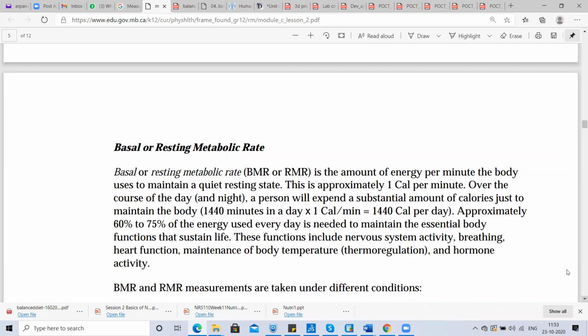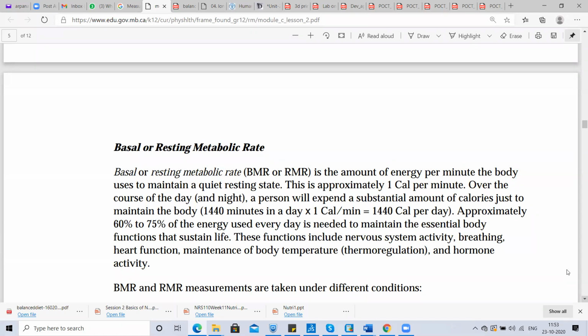A day includes 1440 minutes, so at 1 calorie per minute, the body needs around 1440 calories per day just to maintain its resting metabolic rate.